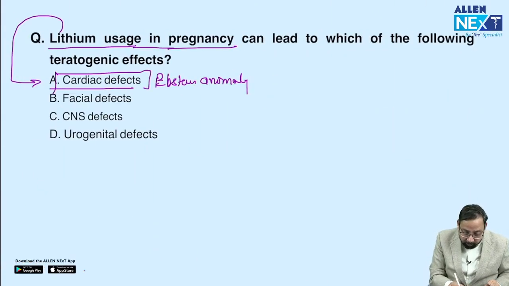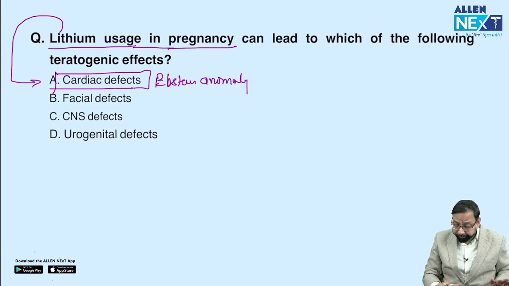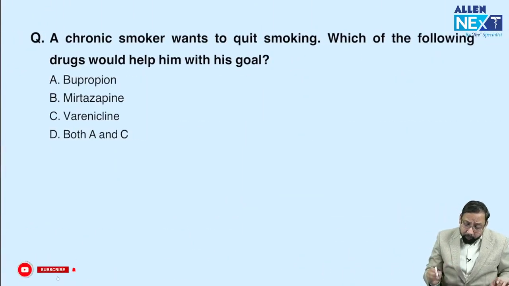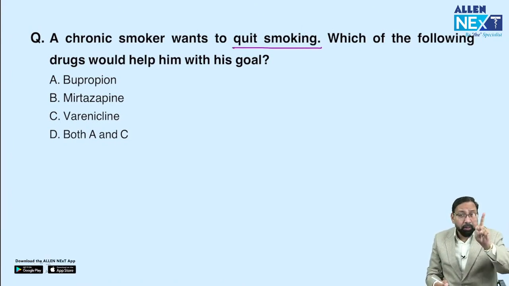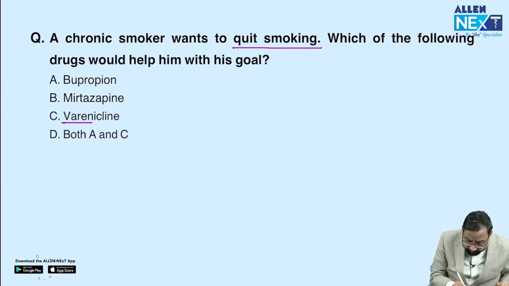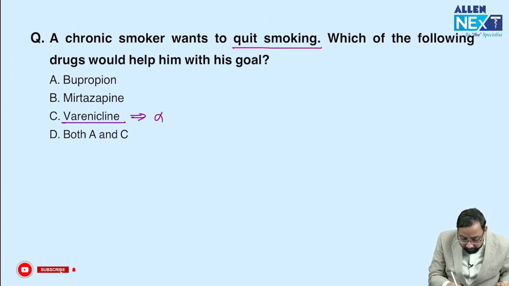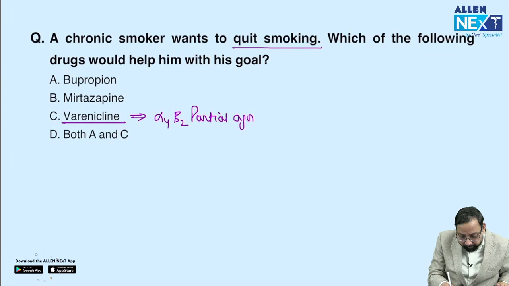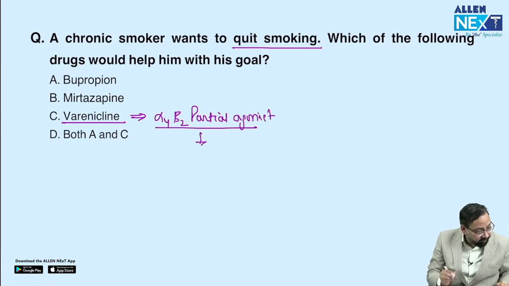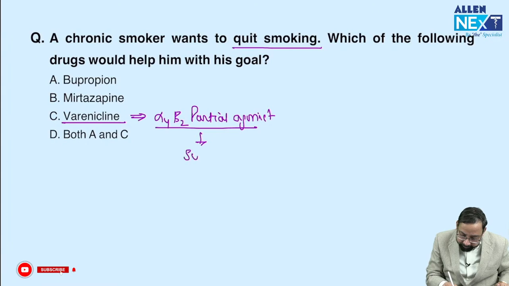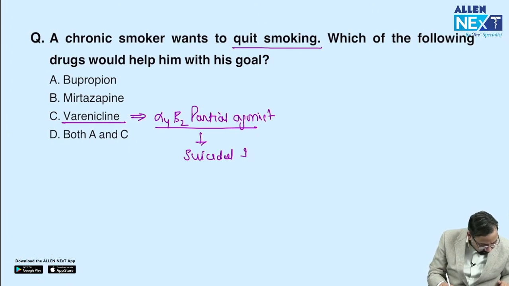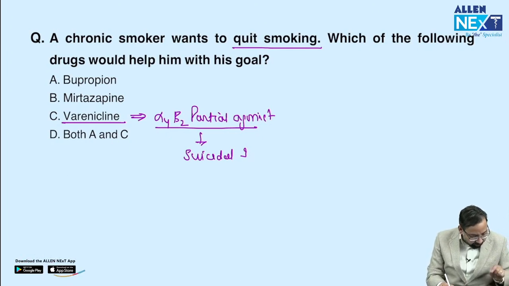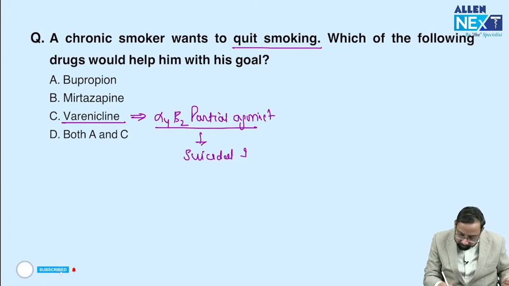Yes, simple question, quite a common question. A chronic smoker wants to quit smoking. Remember two drugs. First is varenicline. Varenicline is an alpha 4 beta 2 partial agonist. Partial agonist. But it has a side effect of suicidal ideation. Suicidal ideation.